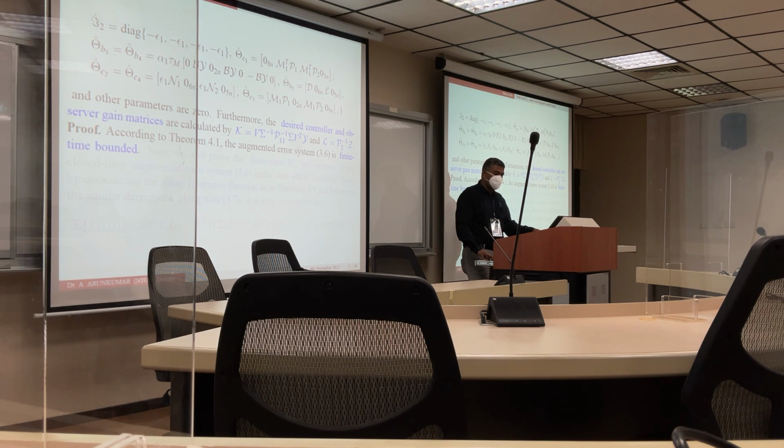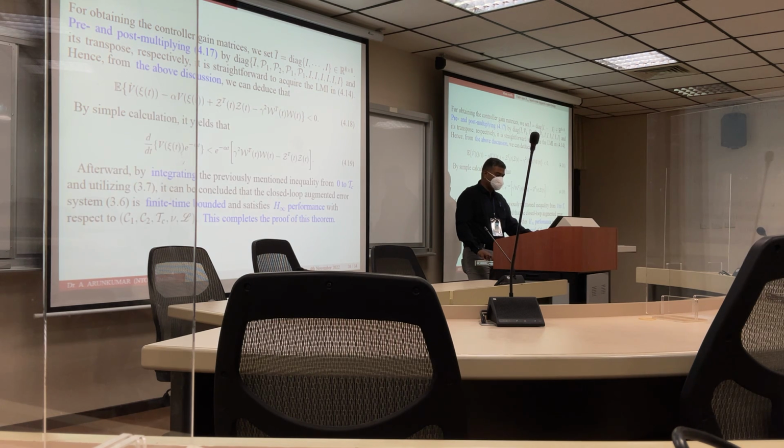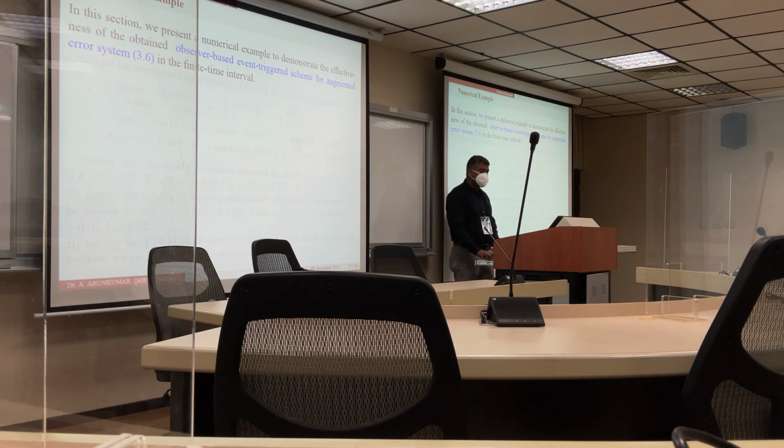In this proof, according to Theorem 4.1, the augmented error system 3.6 is finite-time bounded. Now we will prove the finite-time H-infinity performance of the closed-loop augmented system 3.6 under the zero initial condition. By considering the same Lyapunov function as in Theorem 4.1, following similar derivatives along with 3.7, we can get equation 4.7. By simple calculation, we get equations 4.8 and 4.9. By integrating the previously mentioned equation from 0 to Tc, we can conclude that our closed-loop augmented system is robustly finite-time bounded. Now we get to the numerical section.